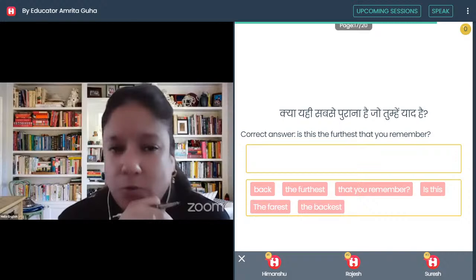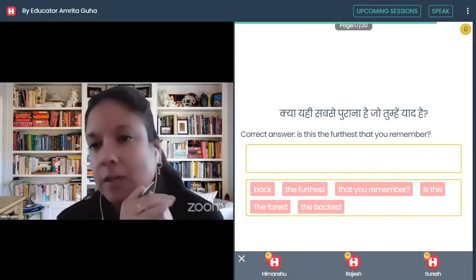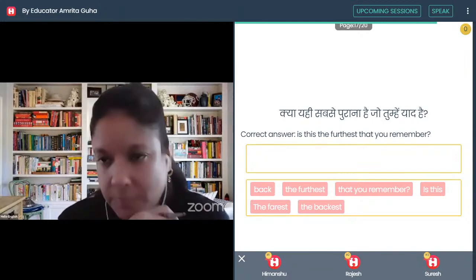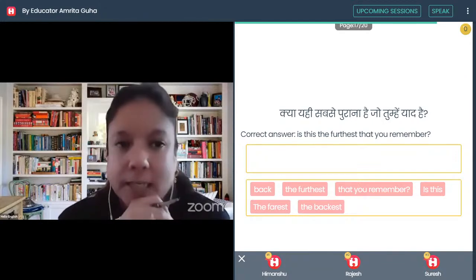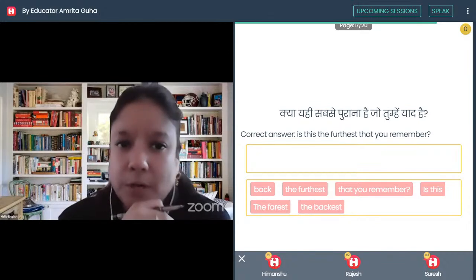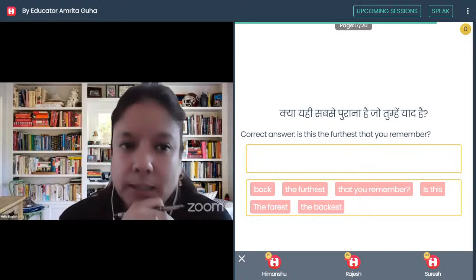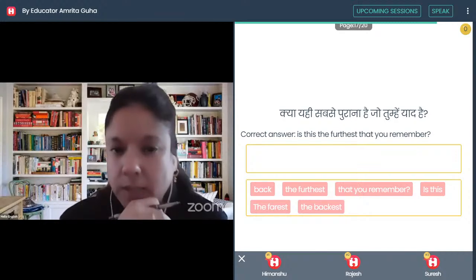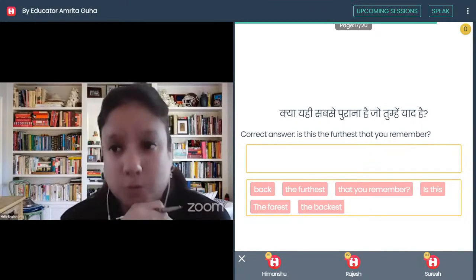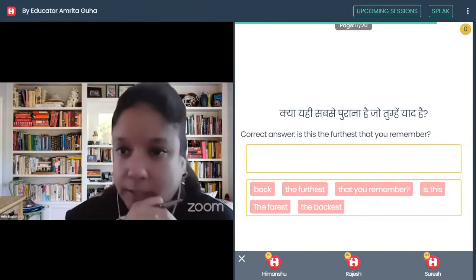Is this the oldest monument that you remember? Or is this the oldest city that you remember? Or is this the oldest temple that you remember? Something like that. But here, for सबसे पुराना, I have used furthest. But yes, technically I can use oldest also. So that should also be the correct one.